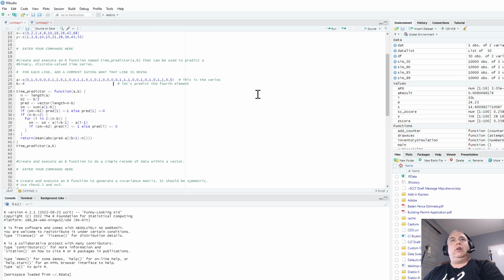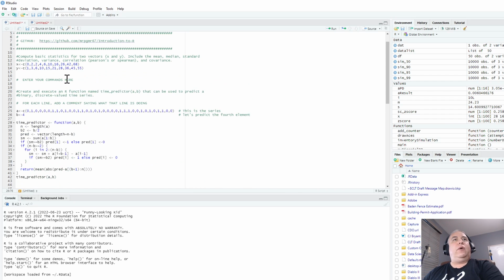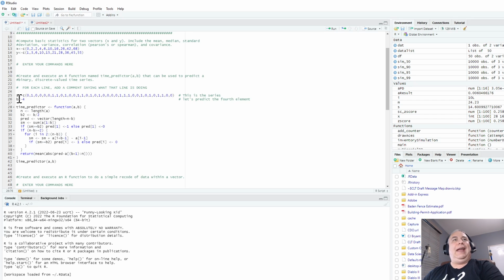So in other words, here's some examples of that. Right here, this first one, we're just creating a vector A, and it's going to be 1s and 0s. Because again, this said a discrete valued time series. It's a binary discrete value, so it only has 2 values. In this case, 1, 0, 1 and 0, 1 and 0.